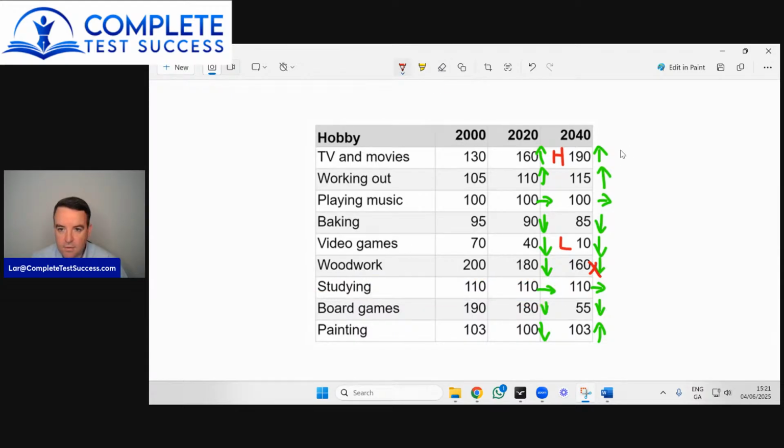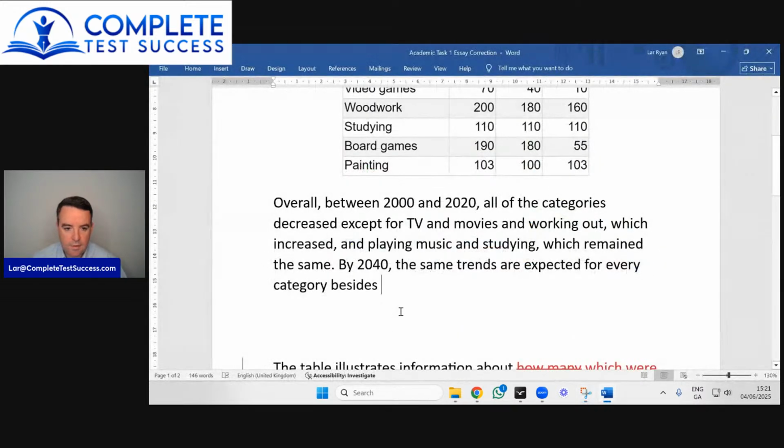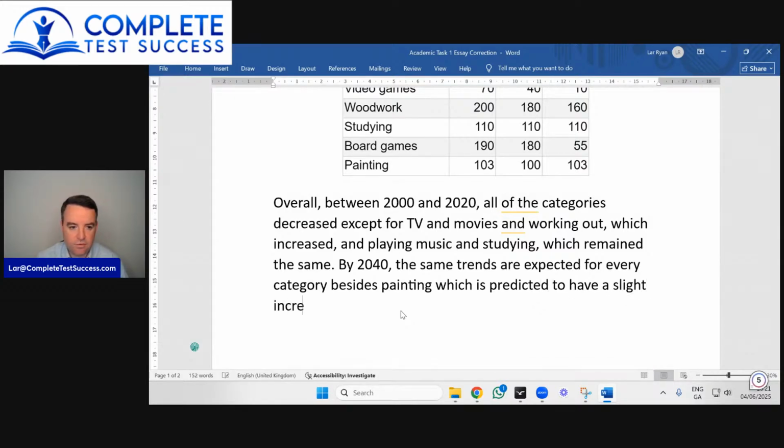So we had up and up, up and up, same and same, down and down, down and down, same and same, same and same, down and down, and then painting. Besides painting, which is predicted to have a slight increase.